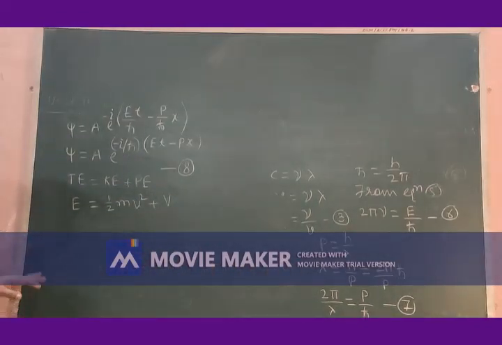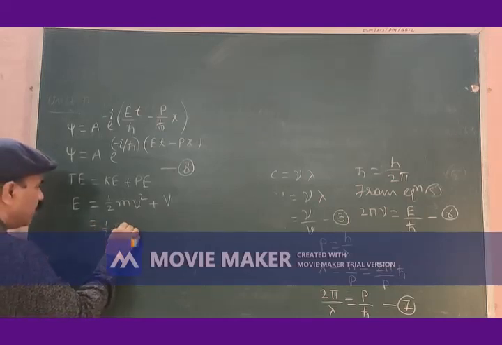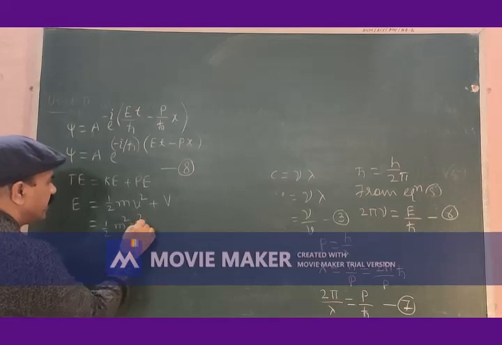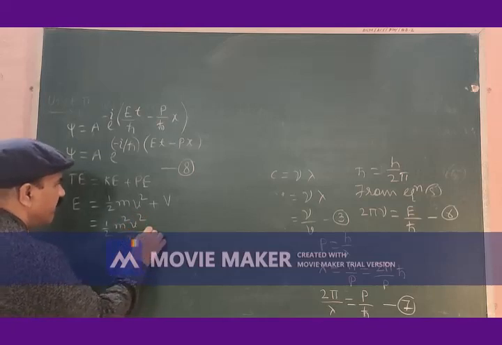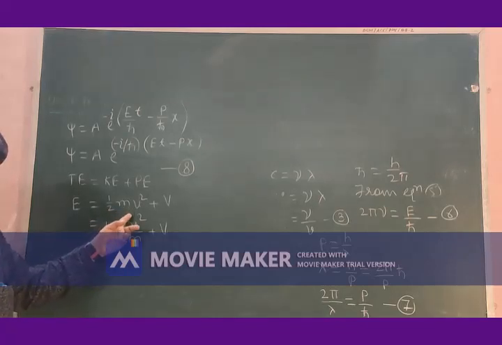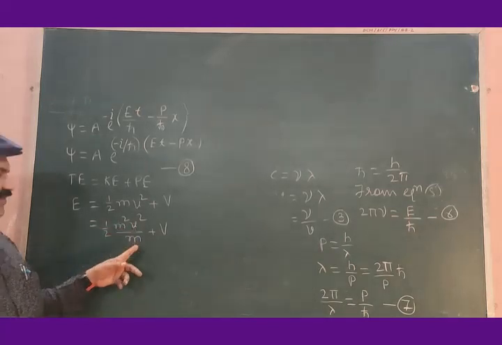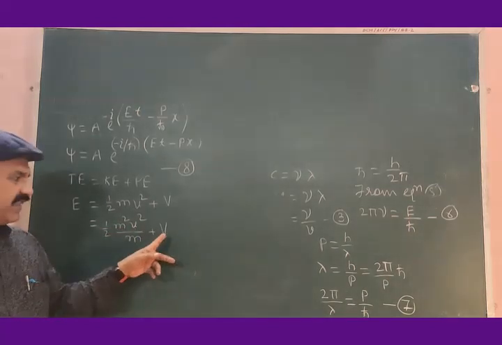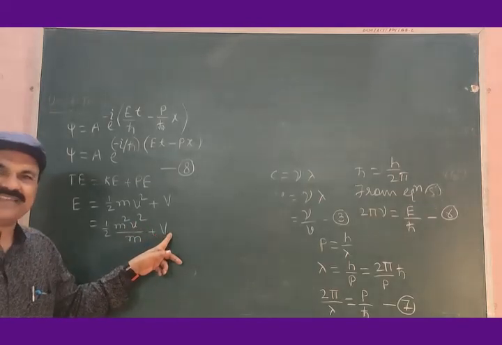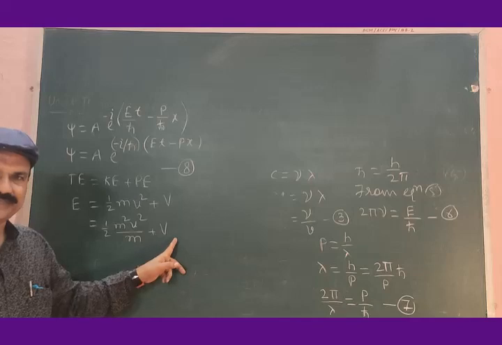This is further 1/2 m squared v squared divided by m plus V. The first term in this equation is multiplied and divided by m, so that we have here 1/2 m squared v squared divided by m plus V. This v is velocity, and this capital V is potential energy, which is a function of position.